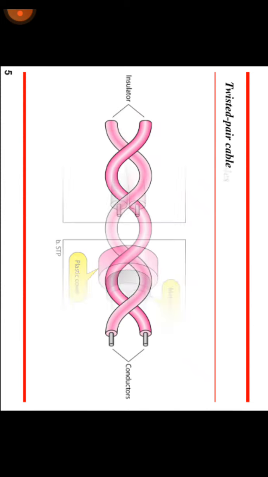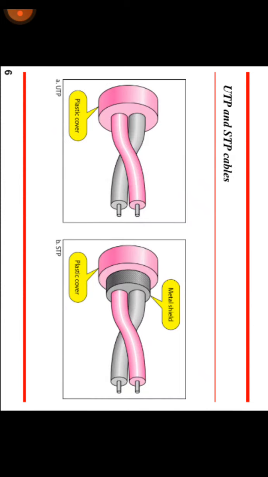Next one is the UTP and STP cable. See, these are UTP and STP cables. Here there is a plastic cover mounted on the bottom of the insulator, and here there is a metal sheet, which is on the STP. First, what do UTP and STP mean? UTP means unshielded twisted pair cable, and STP means shielded twisted pair cable.